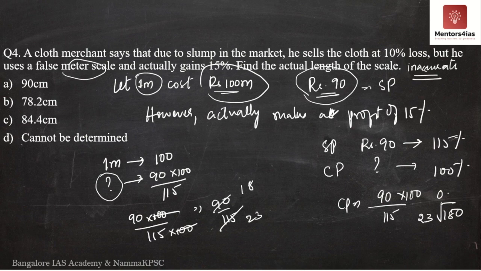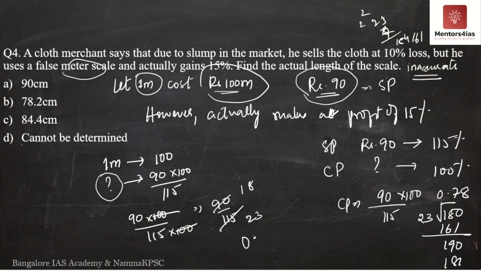Now 23 into 8 is 184, which is too much, so we'll have to go for 7. 7 3s are 21, 7 2s are 14, plus 2 is 16, so 23 into 7 is 161. We take 161, and then 0 over here. Now we can take 8 because it is 184. So I think this is enough.